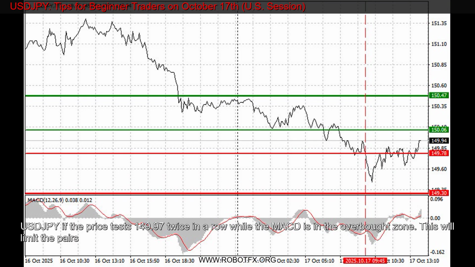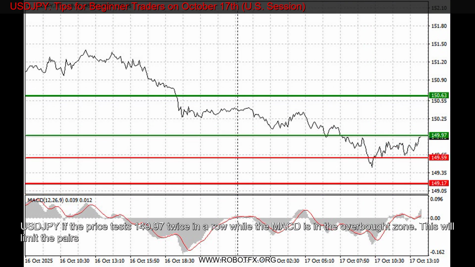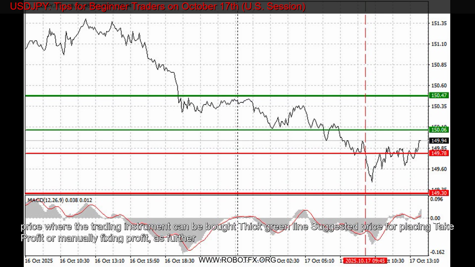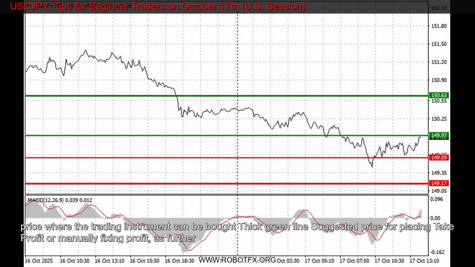Scenario 2. I also plan to sell USDJPY if the price tests 149.97 twice in a row while the MACD is in the overbought zone. This will limit the pair's upward potential and trigger a downward reversal. A decline toward 149.59 and 149.17 can then be expected.